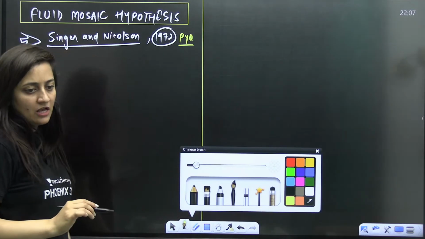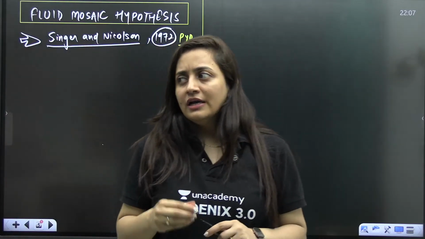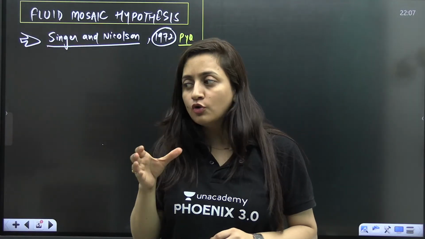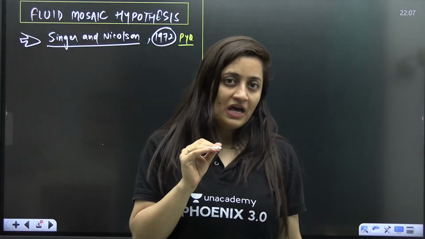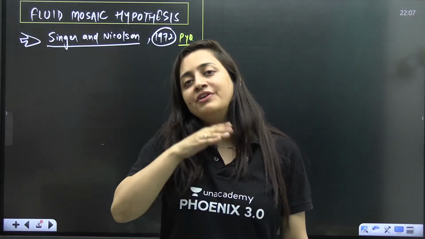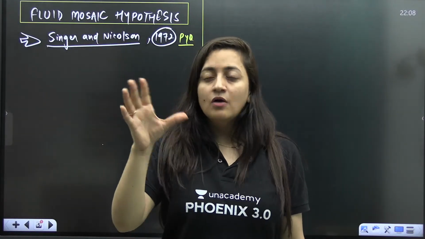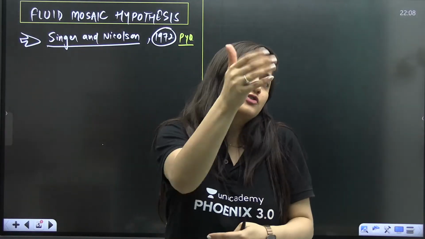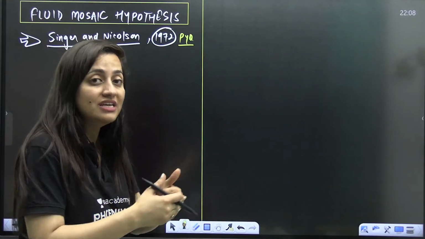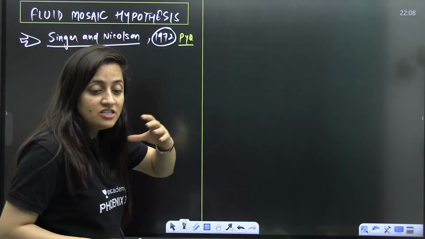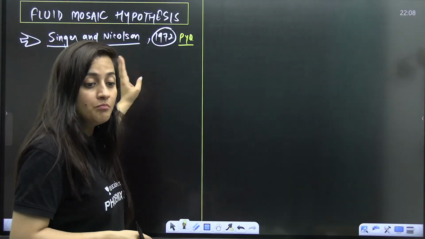So please write down. Even at the start of the chapter, I told you it is the electron microscopy due to which we are able to study the structure of these membranes in that detail. Otherwise it's not possible. After the further advances in microscopy around 1950, we got to know about the structure of the plasma membrane. So Singer and Nicolson proposed the fluid mosaic hypothesis, and this particular model is most widely acceptable. The year and the scientist name, both are important.